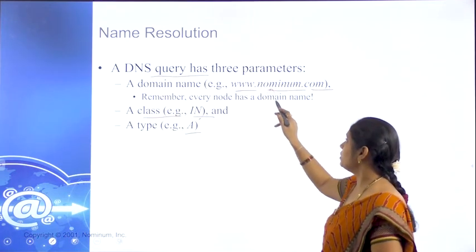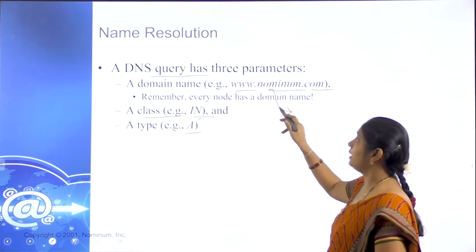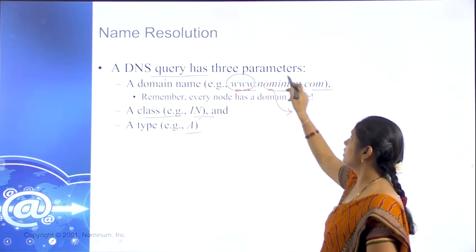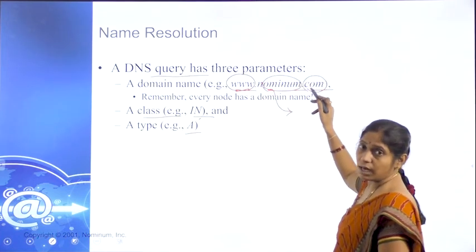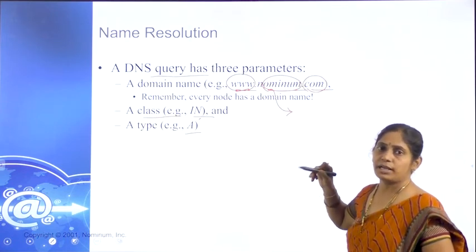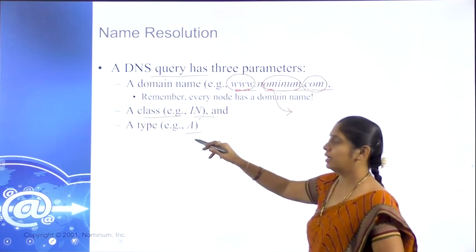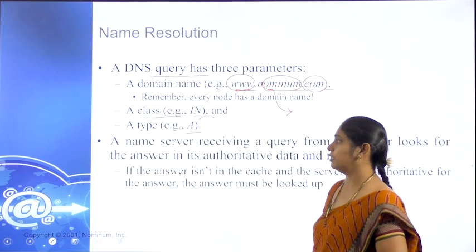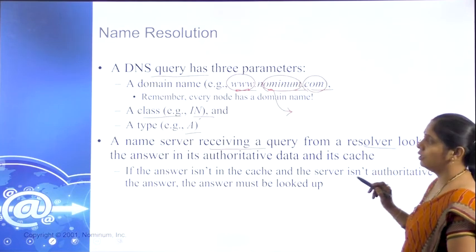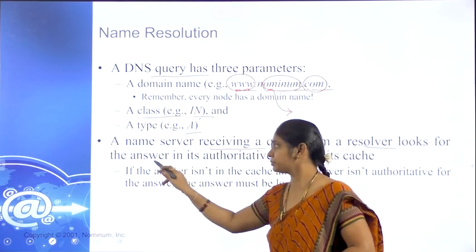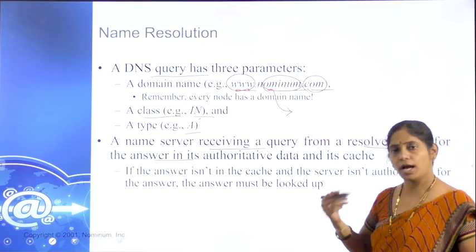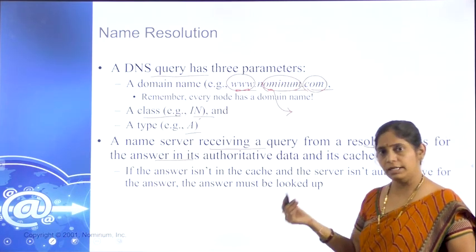So this name form is converted into the IP form and it identifies. So it is nothing but it comes under one level, then under the next level, then under the next level. Likewise, it identifies level by level, zone by zone, and it connects to the main directory and the data gets collected. A name server is for receiving a query from the resolver and looking for the answer. It searches for the answer. What we are requesting, what it needs to search.